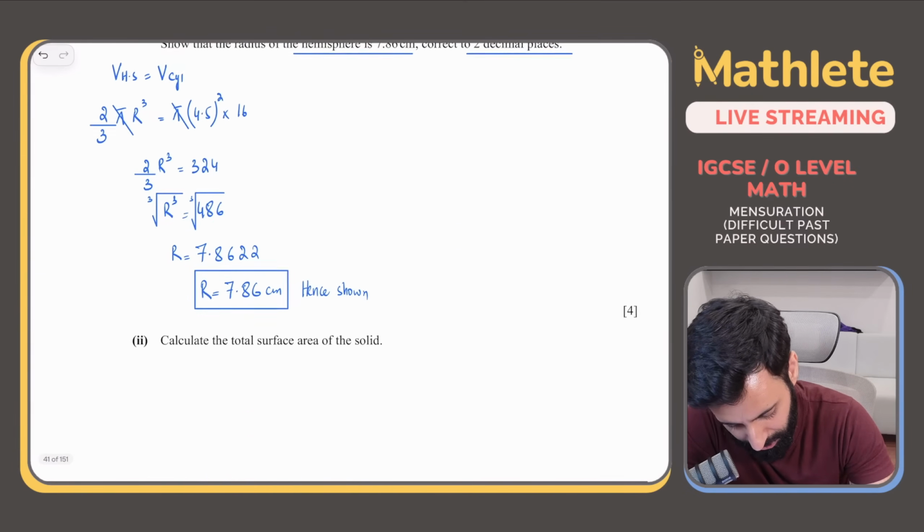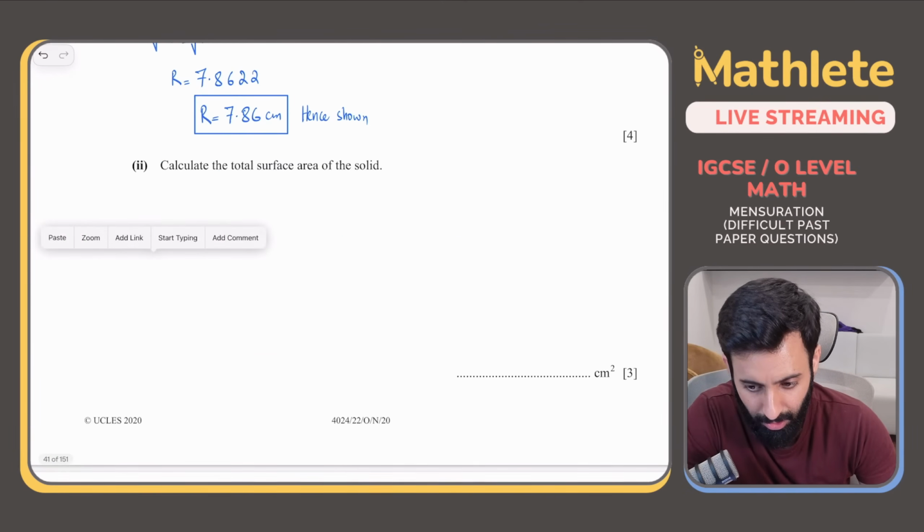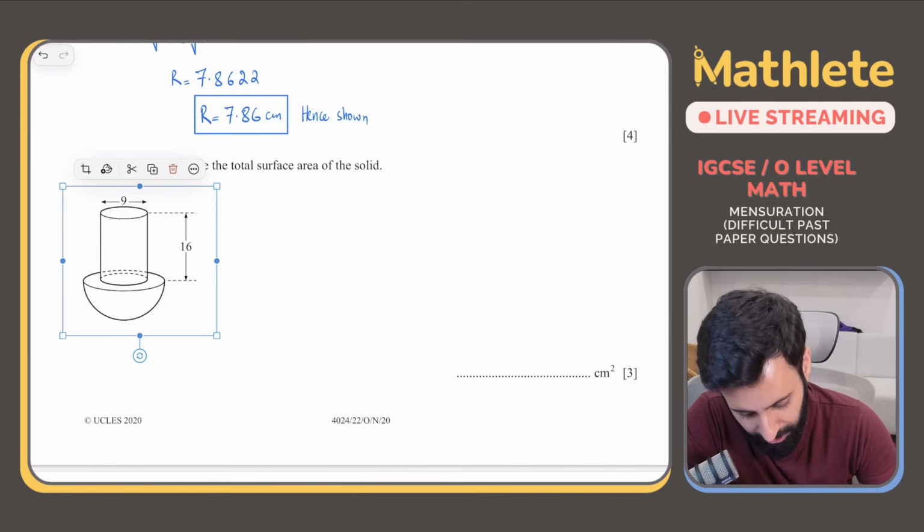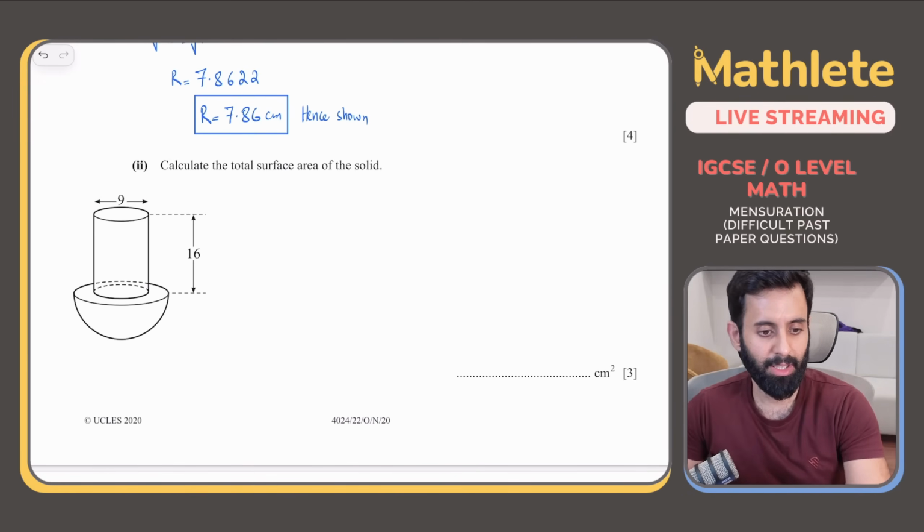So why would you round it off to 7.9? Okay, this is my favorite question because of this part, it's my favorite question.